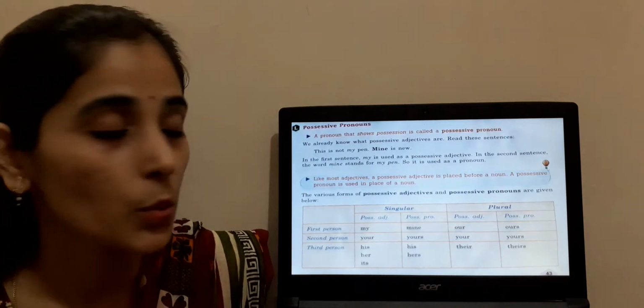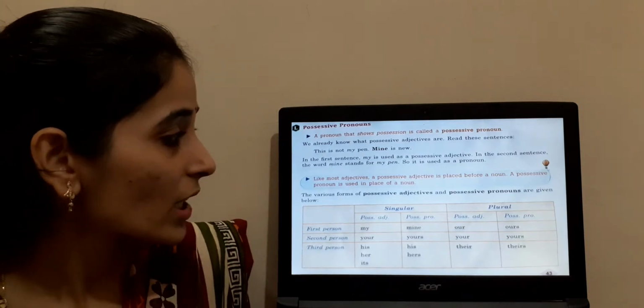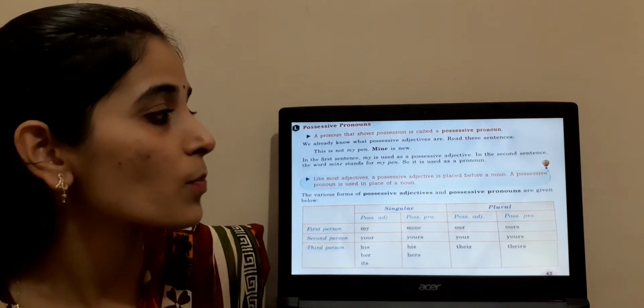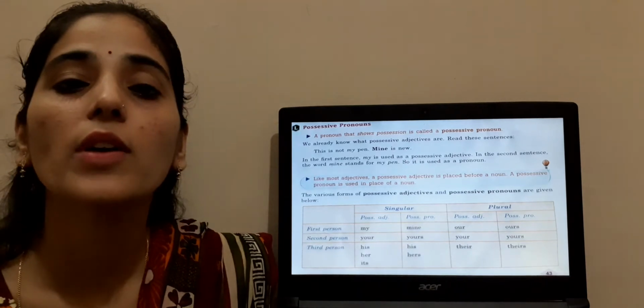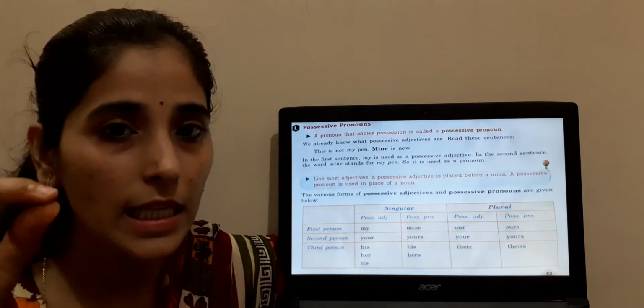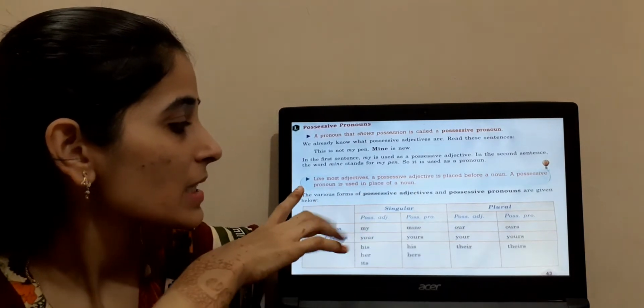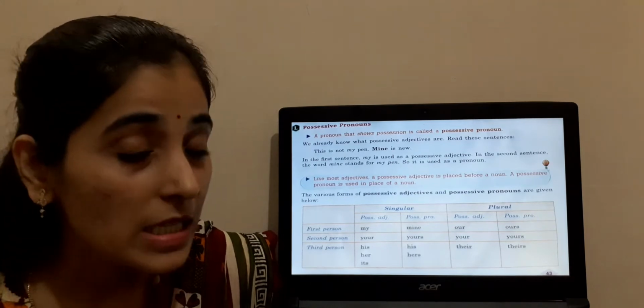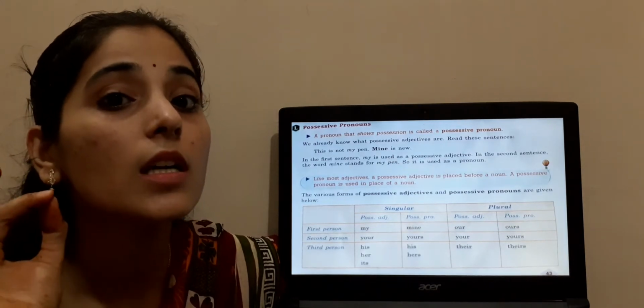Mine is new. So this is an example. Here you can see, like most adjectives, a possessive adjective is placed before a noun. A possessive pronoun is used in place of a noun. There is a very thin line of difference between a possessive adjective and a possessive pronoun. Clear? A possessive adjective is placed just before the noun.